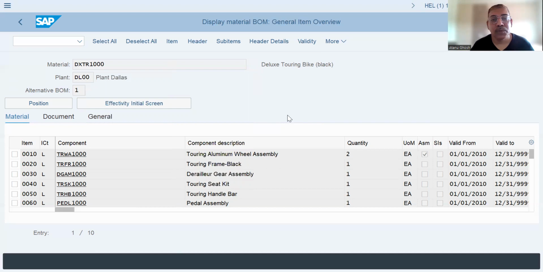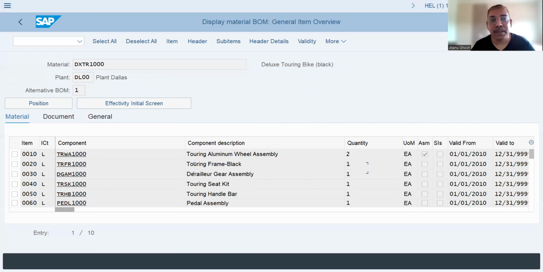And now what we need to do is all the materials that we need to bring in, we must enter it one by one with the quantity of material that you want to bring in and the storage location where we want to bring them. So these are the three tabs that we need to fill up for each of the materials in my bill of material. So let's take the first material. We have to go one by one.